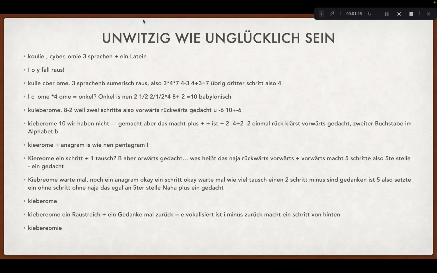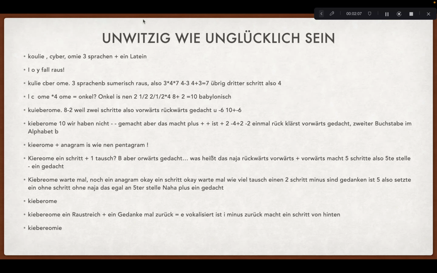First, we have to declare two words: KibEroMie, cyber, and OMI. It's 3 languages plus 1 Latin, because mal-2'ys. You can look that up on Google Translate and look up all the different ideas of the word and equations and follow-ups from that word and so forth. So we have 1 Latin. So the vocals, the fall, what is that in English? The cause of time is gone. So we cut out the I, O, and Y. What we have left is KibEroMie, cyber, and OMI.